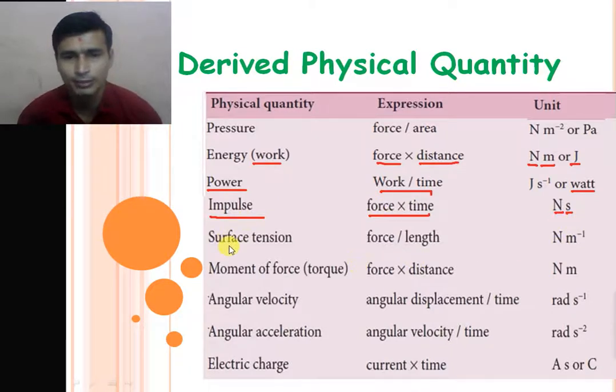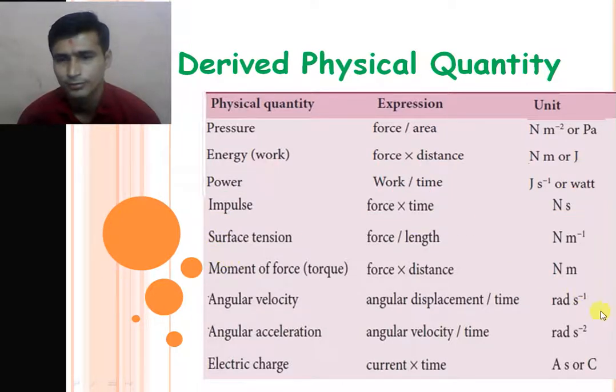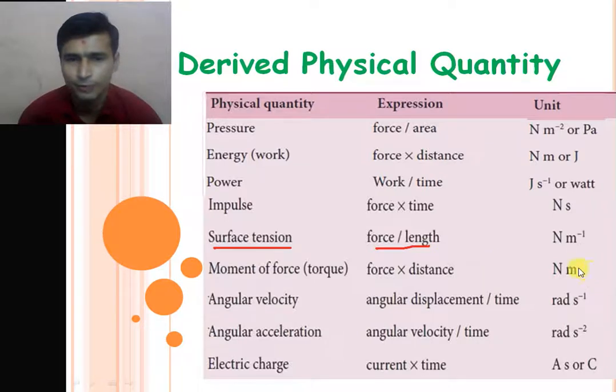Another physical quantity is surface tension. Surface tension is defined as force per unit length. So the unit of force is Newton and the unit of length is meter. So from that, the unit of surface tension is Newton per meter.